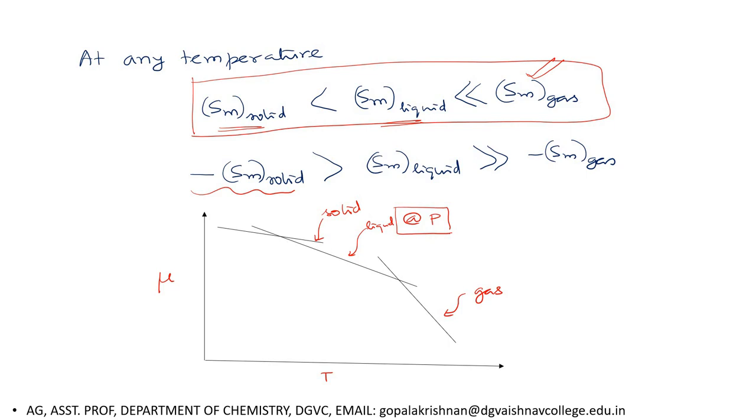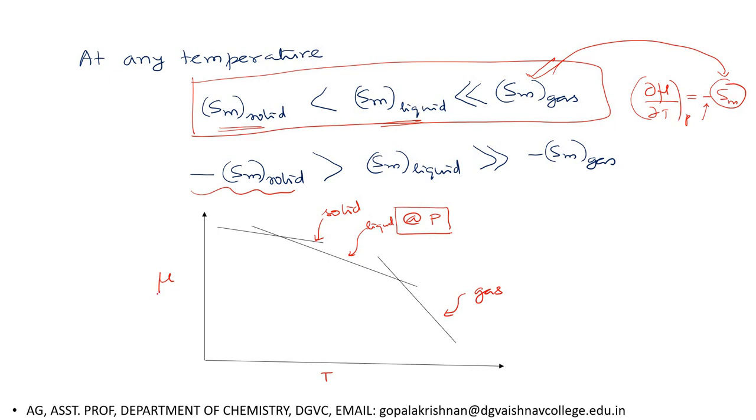Therefore the slope, del mu by del T at constant pressure, is equal to minus the molar entropy. Since for gas phase molar entropy is high and we have a negative sign in front, you will get a more negative slope for gas phase.